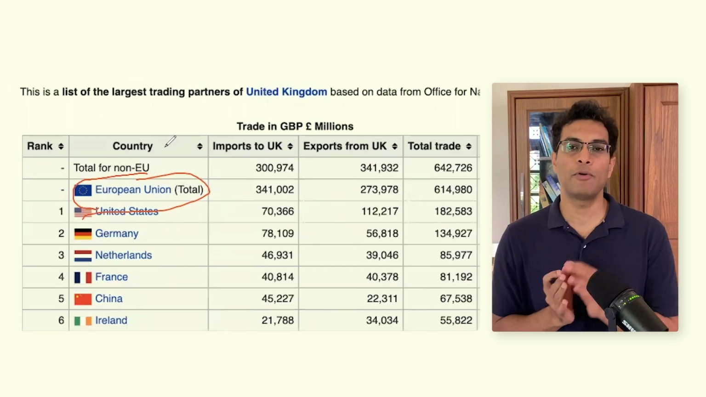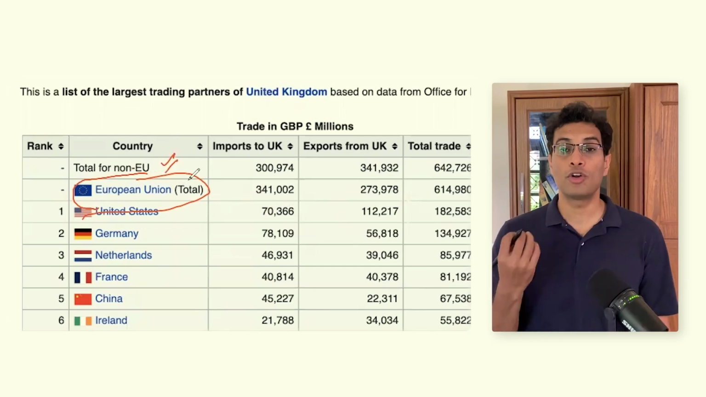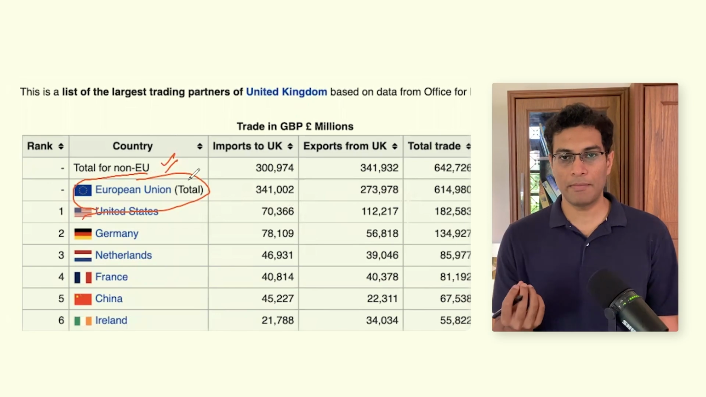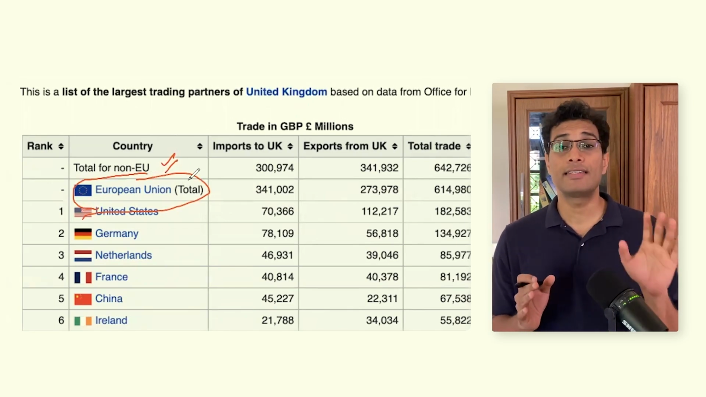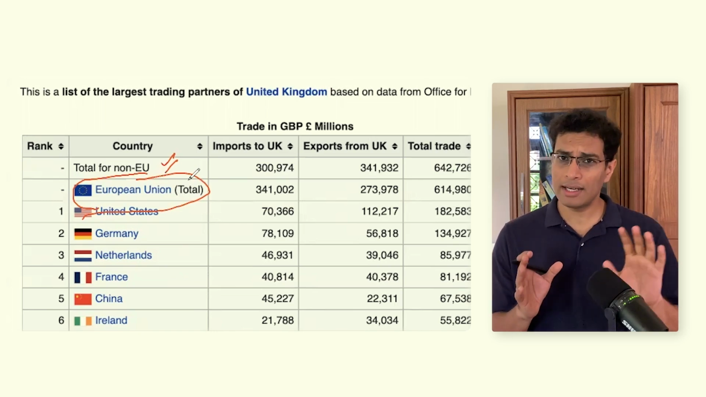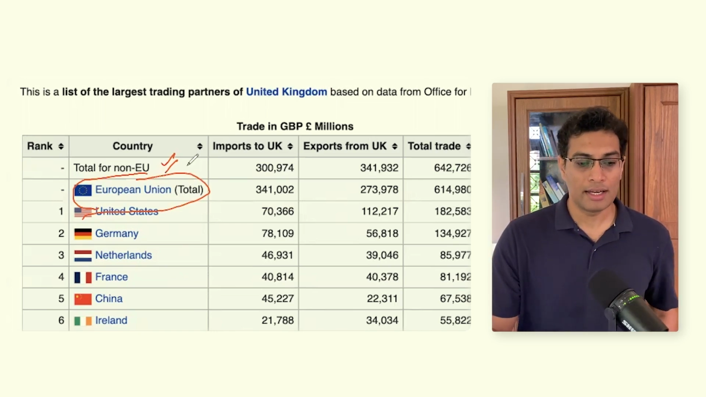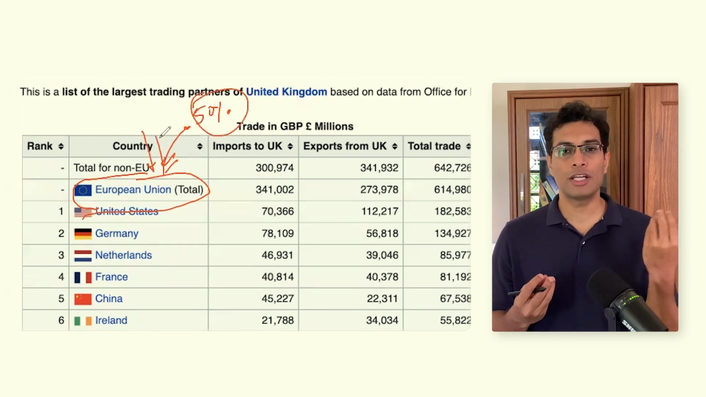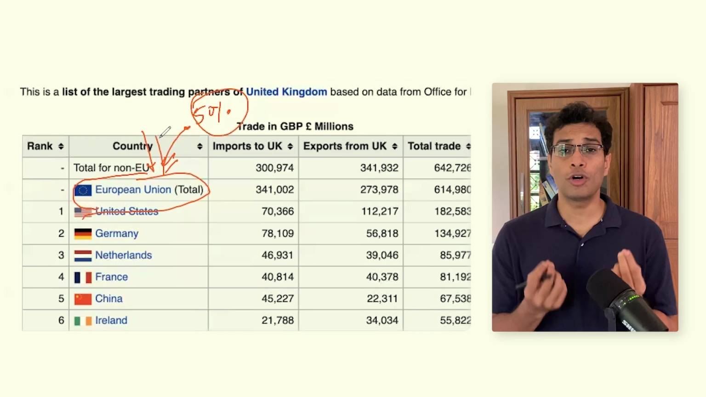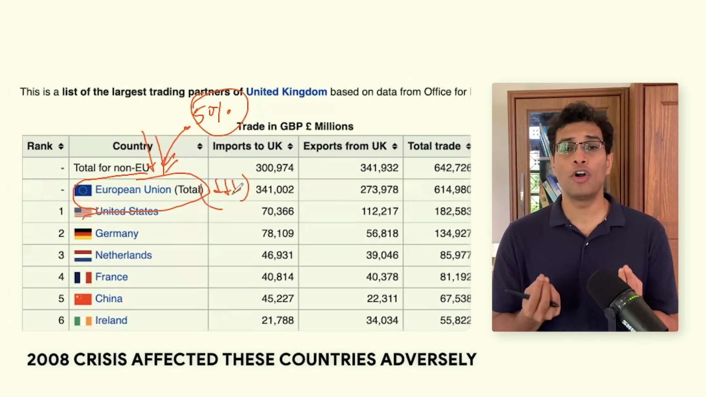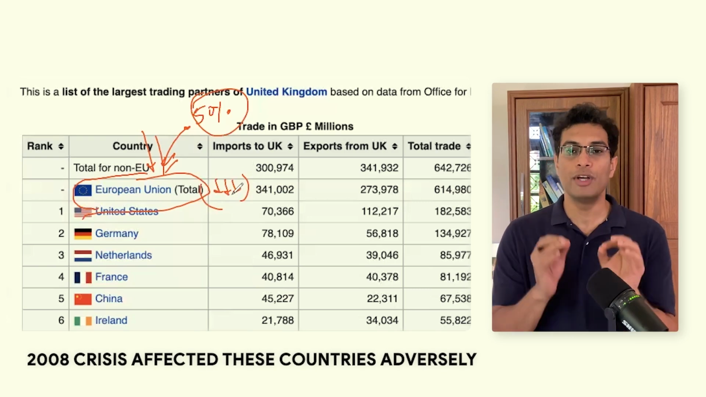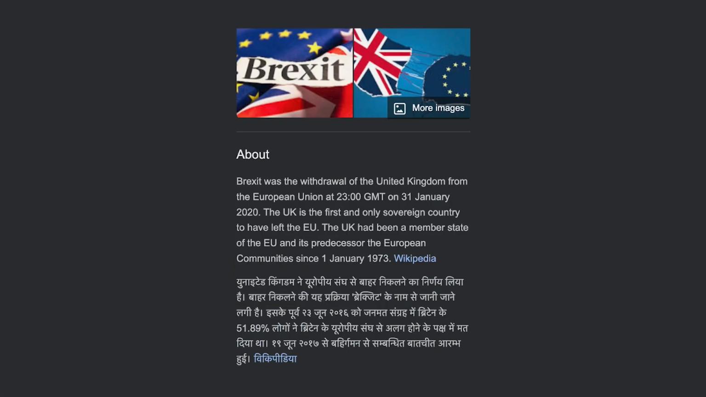The second key data point comes from here. You will see that the European Union is one of the major trading partners for UK, both from an import and export point of view. And if we consider the total trade that UK undertakes with different parts of the world, then almost 50% of the trade happens with EU nations. Back to the story, as I was telling you, Europe's Great Recession, which started after 2008, derailed a lot of these European Union countries, which led to a new crisis called the Brexit crisis.